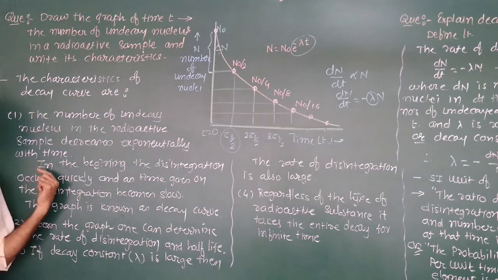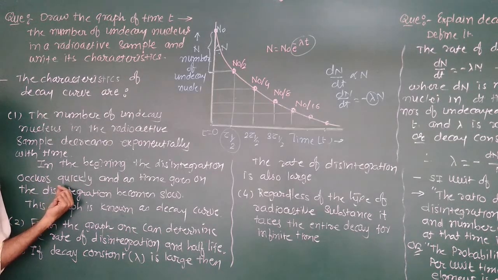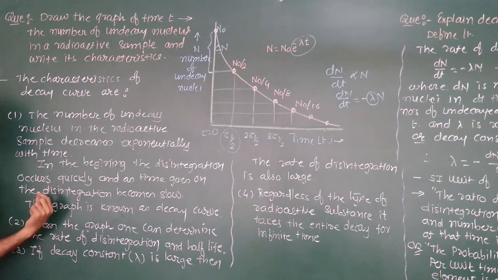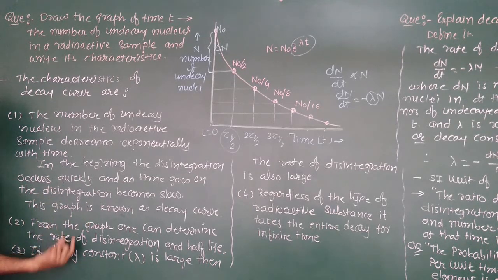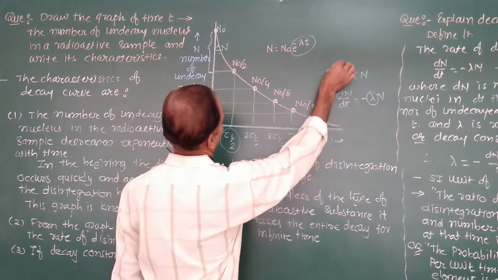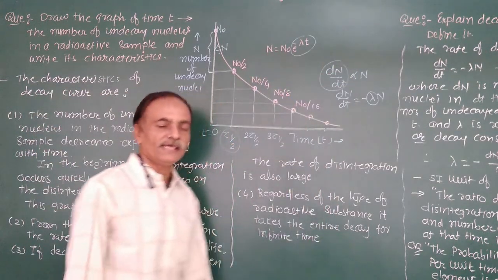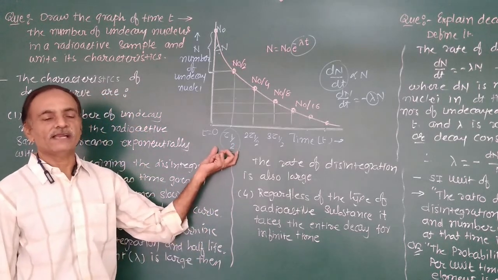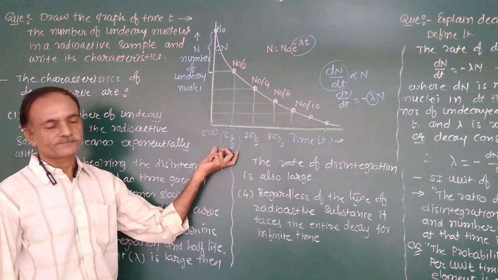In the beginning, the disintegration occurs quickly because initially the number of undisintegrated nuclei is larger, and as time goes on, the disintegration becomes slower. This graph is also known as the decay curve. From the graph, one can find the rate of decay, or rate of disintegration, and also the half-life of a given radioactive sample.